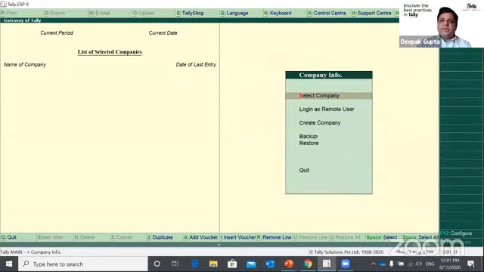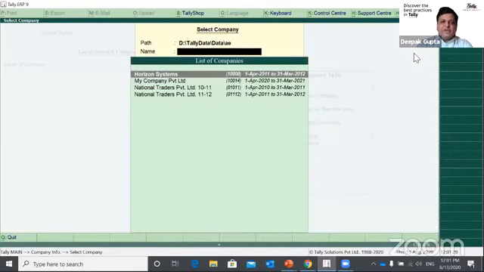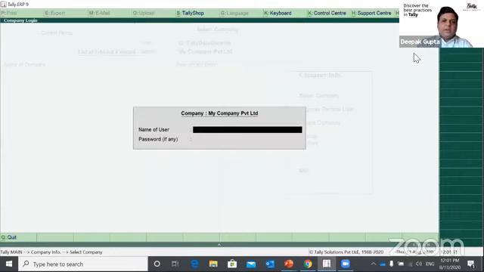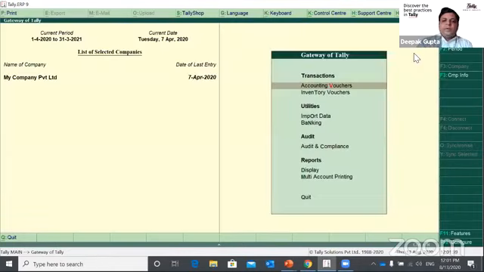Let's check with one example with manager. So I'll come out of the company and again log in with the user manager. Again, you can see the set of limitations on the options available.